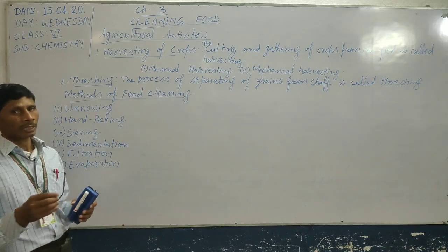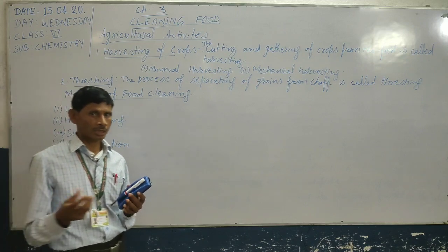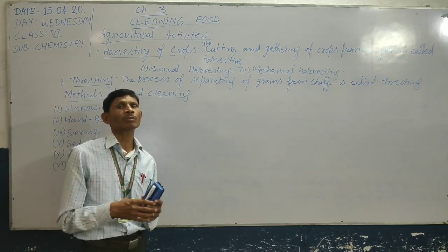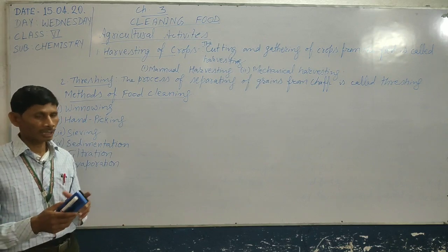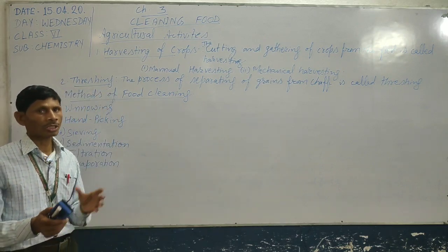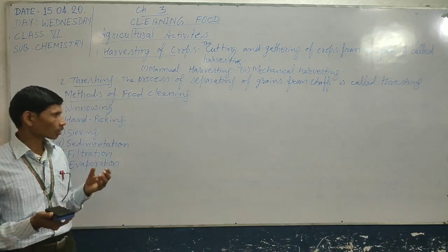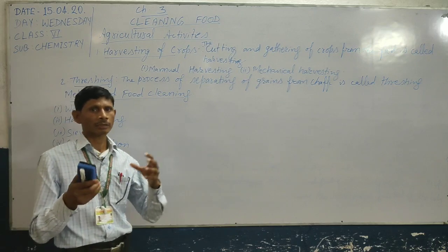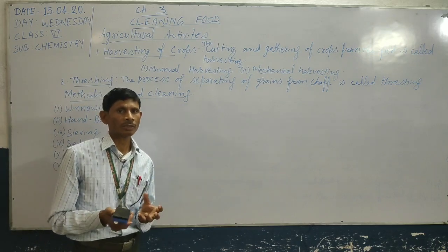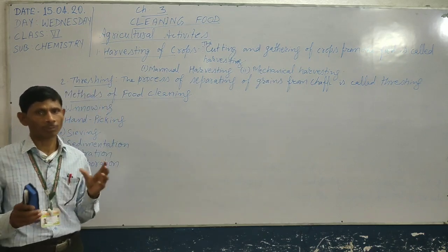That means in this process two particles that have different sizes are separated by the use of a sieve. A sieve is a piece of equipment that is used to separate two or more substances having different sizes.